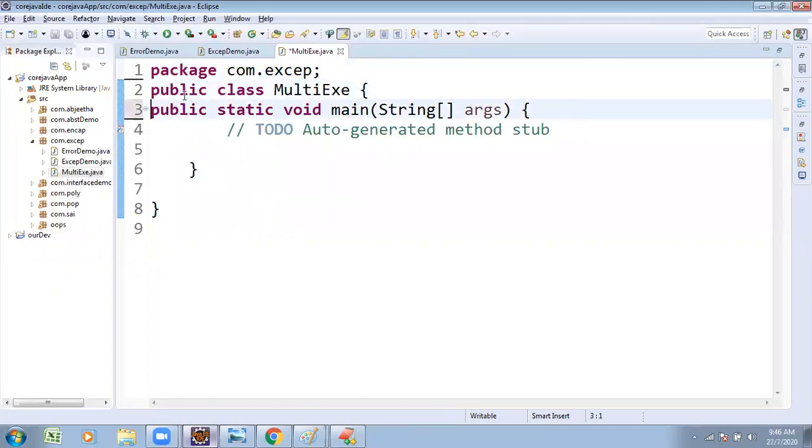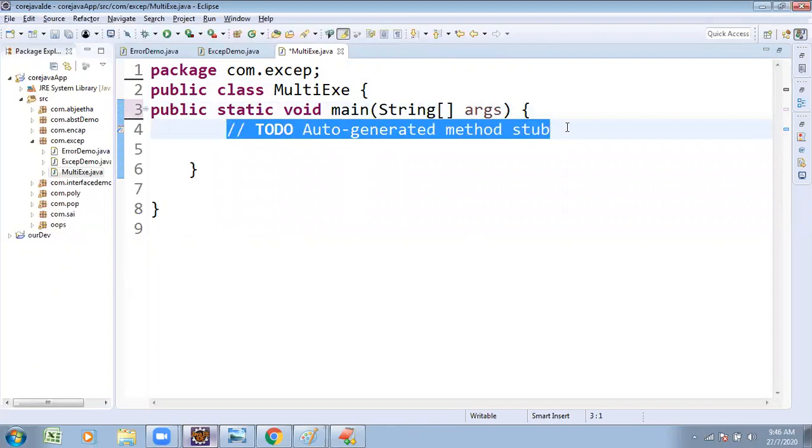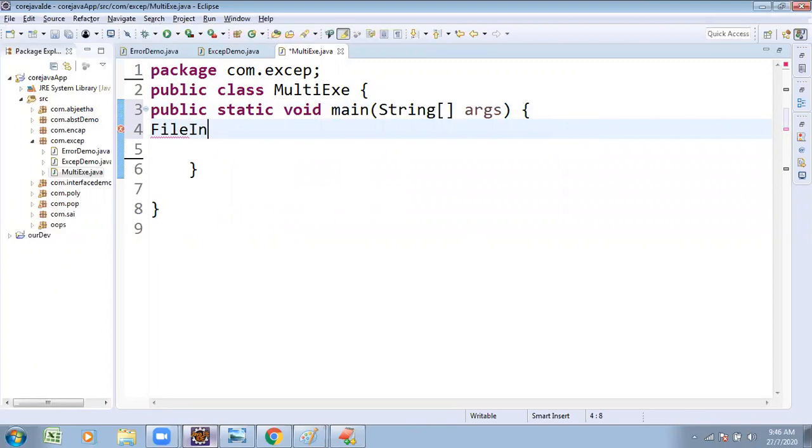To handle files, in future we are going to discuss a class, the FileInputStream class. FileInputStream is a built-in class in Java to read data from a file.